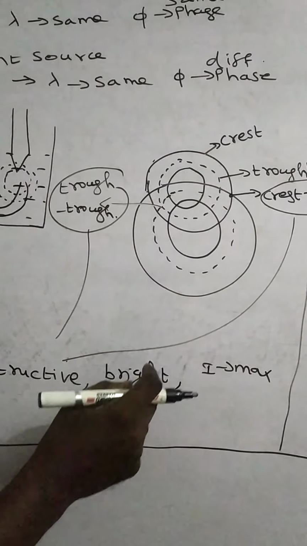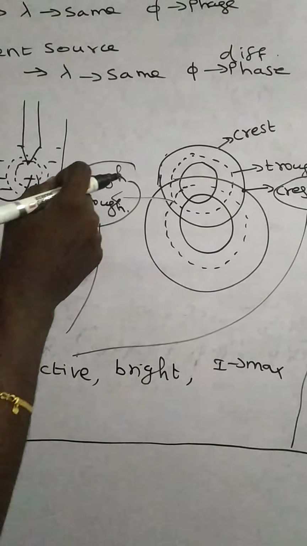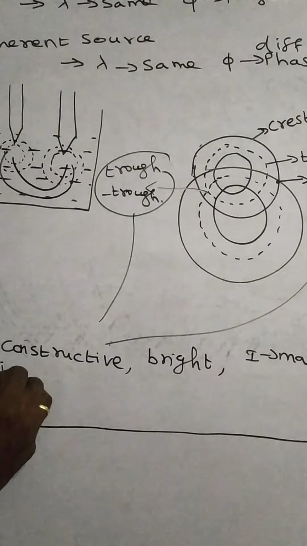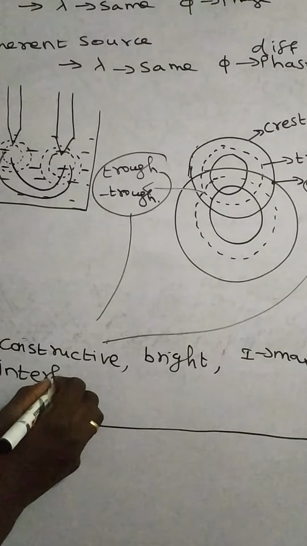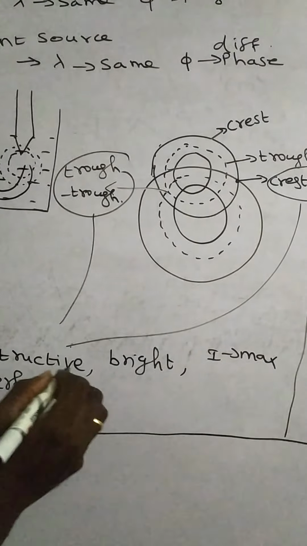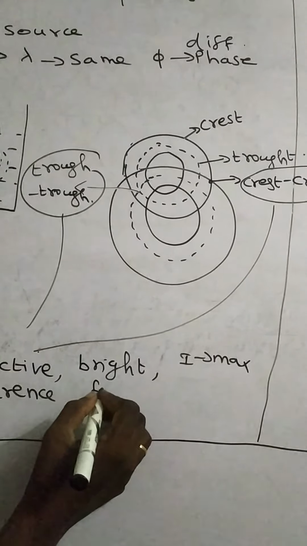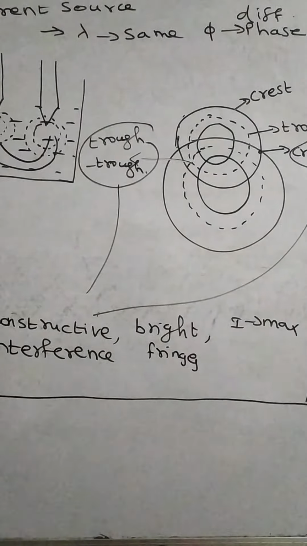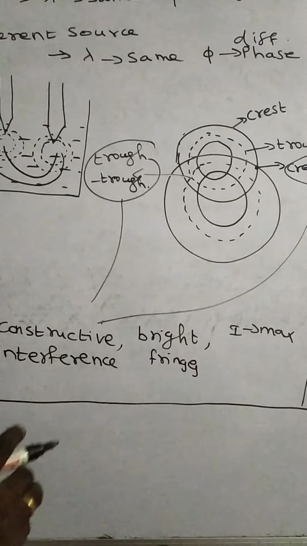So the crest of one wave meets the crest of the other wave, or the trough of one wave meets the trough of another wave. What happens? Constructive interference occurs. Fringes are bright fringes. Intensity will be maximum. At some points, opposite waves meet together.